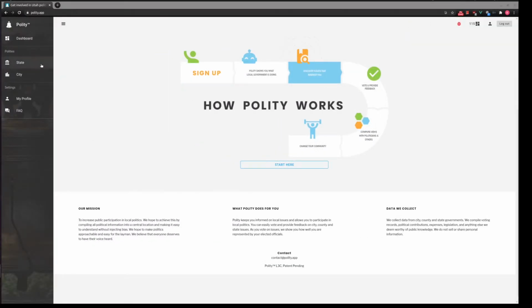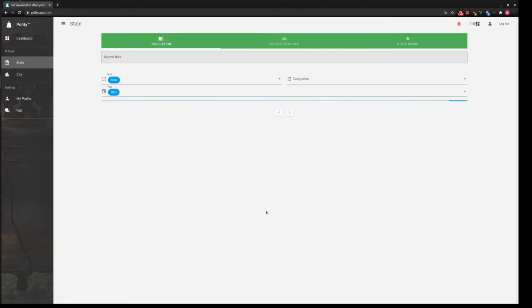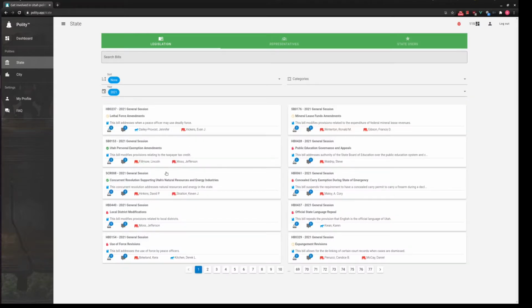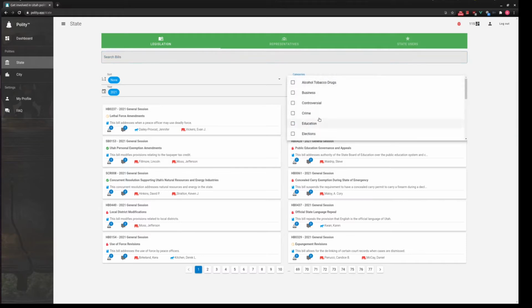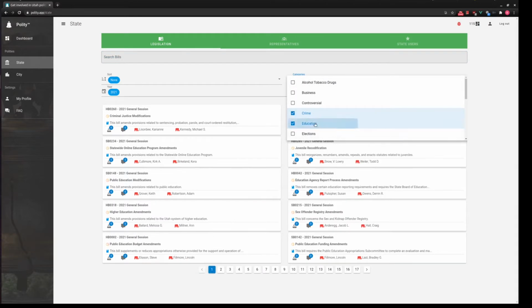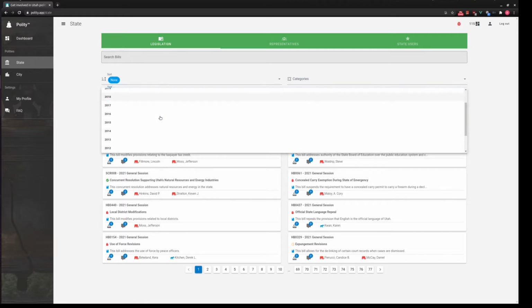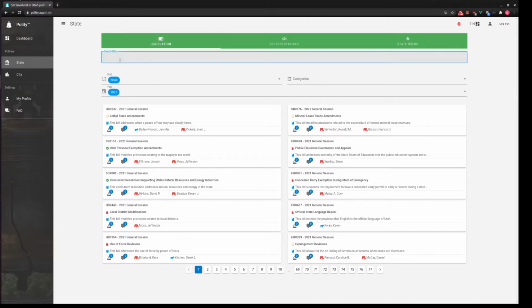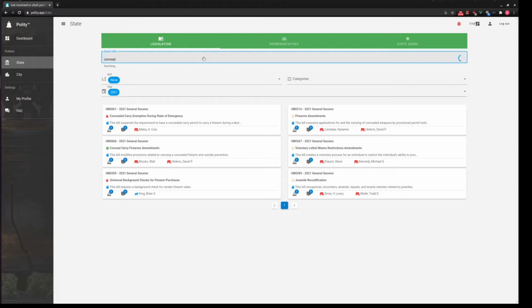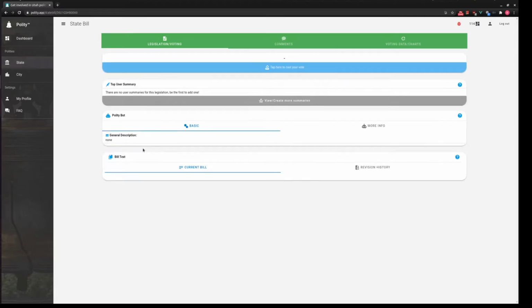Okay, so if I go over here to state, you can see this is all the legislation, or what I'm looking at here is the legislation for this past session. I can search for bills, I can filter bills based off of different categories, and I can load up the legislation for the past years. Okay, so let's take a look at the conceal carry firearm amendments.